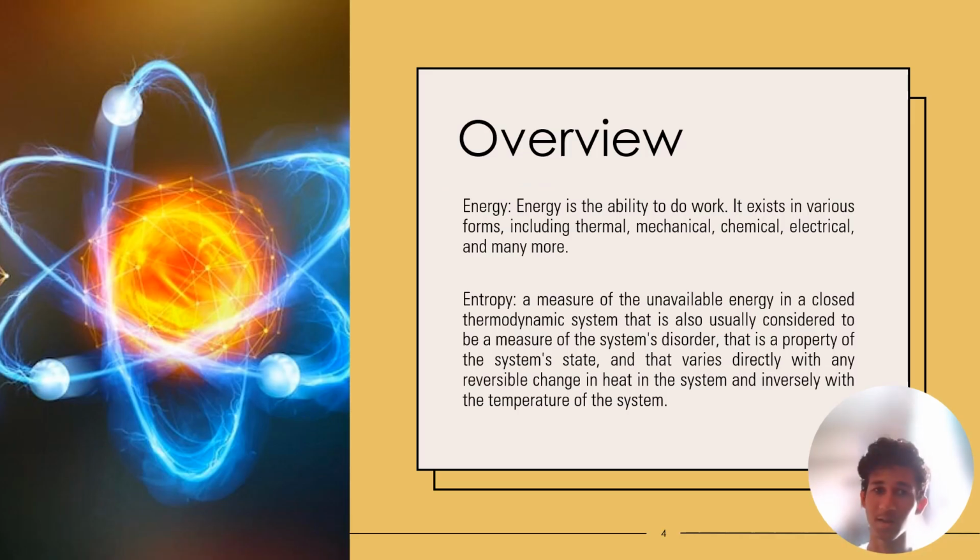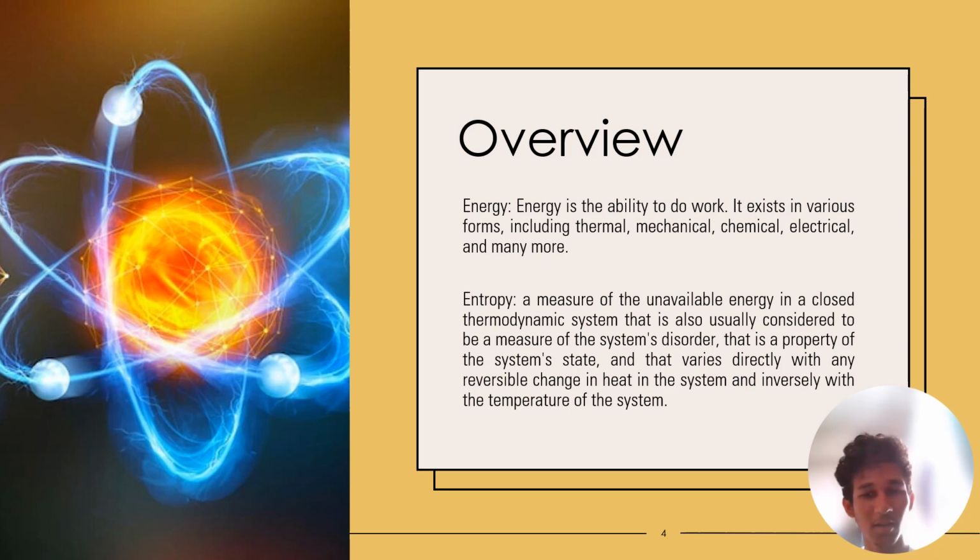Before we go any further, I would like to explain some key points in this video. The first one is energy. Energy is the ability to do work. It exists in various forms, including thermal, mechanical, chemical, electrical, and many more. The ones we usually hear about are kinetic and potential energy.